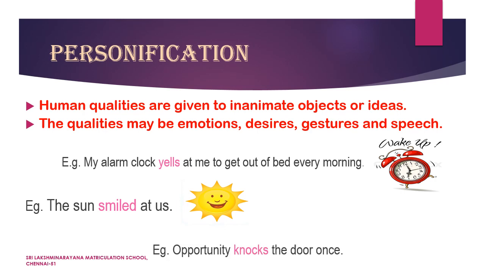One more example. Opportunity knocks the door once. Here, knocking is an action done by human. We have given the human quality of knocking to the abstract noun opportunity. So, the word opportunity, an idea, is being personified here. So, children, in these examples, we see that the human qualities are being given to objects such as alarm clock and sun and to the idea opportunity.